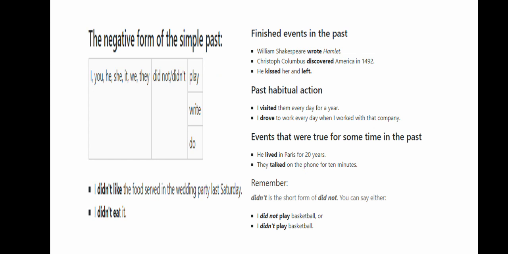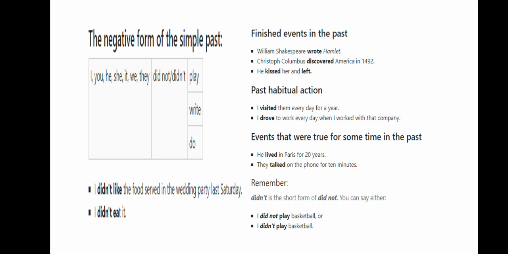The negative form of the past simple is formed using the auxiliary verb did. After that, you should use the word not and the main verb. For example, I didn't like the food served in the wedding party last Saturday. I didn't eat it.